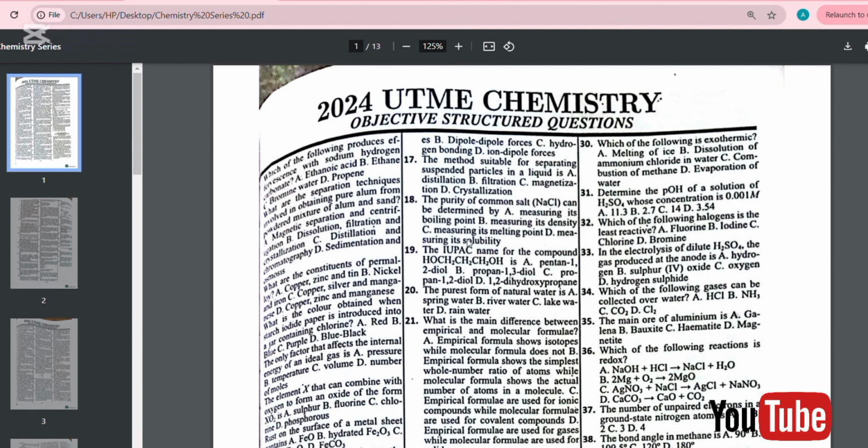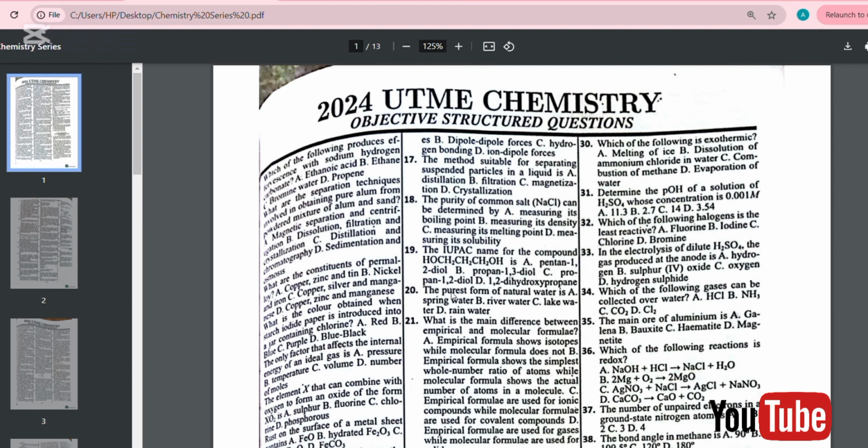Propan-1,3-diol. If you can see, this is the first carbon atom, this is the second carbon atom, this is the third carbon atom, and you see this OH is attached to the first carbon atom and the last carbon atom. That is, if you start counting from here, if you make this carbon 1, this one carbon 2, and this one carbon 3, that's propan-1,3-diol.